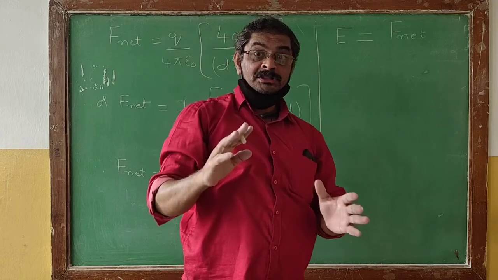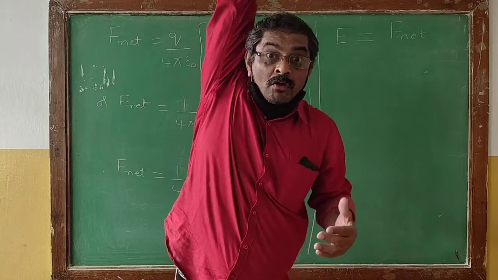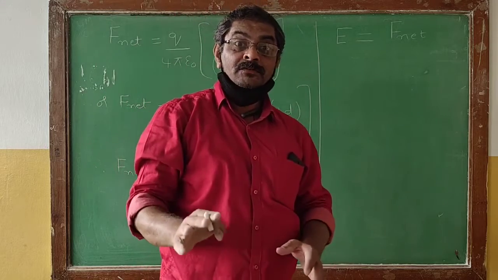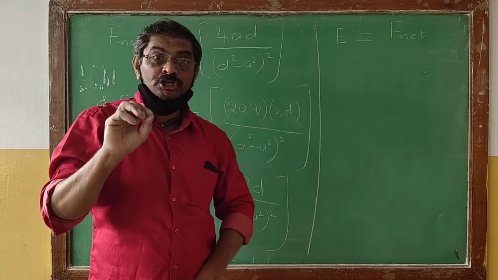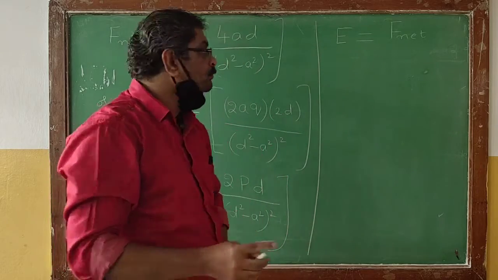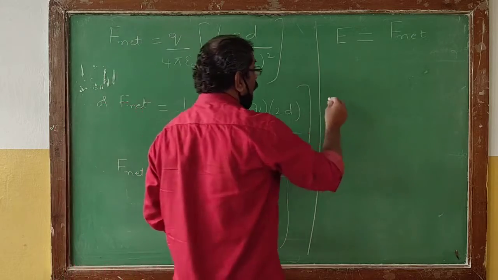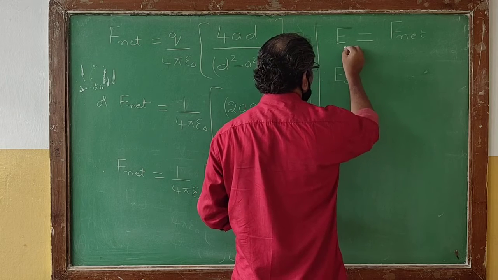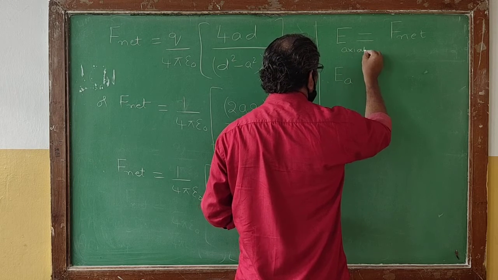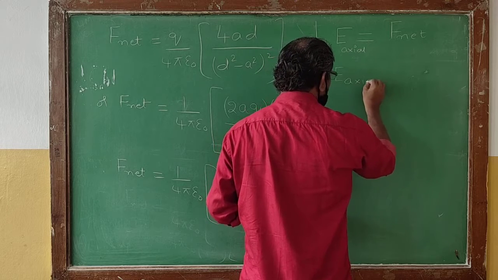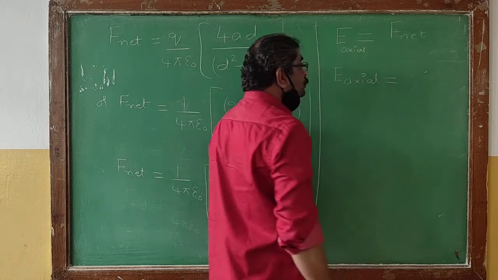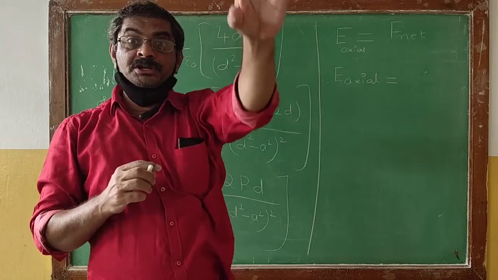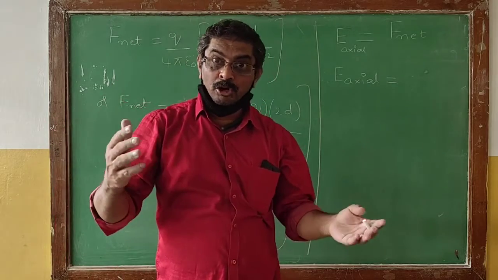That's the reason why the electric intensity will be numerically equal to the net force experienced by the unit positive charge. So now substitute the value of net force. Therefore the electric intensity on the axial line, E axial, will be numerically equal to the net force experienced by the unit positive charge.